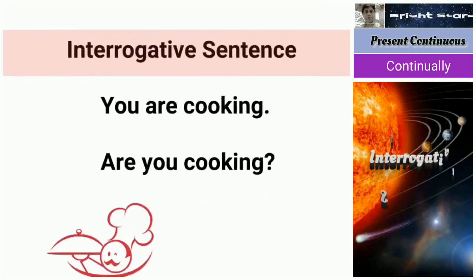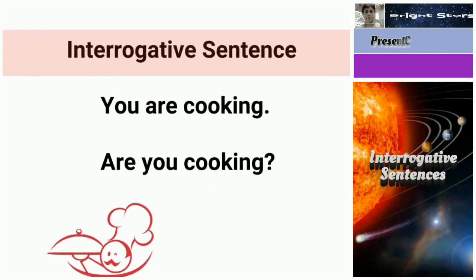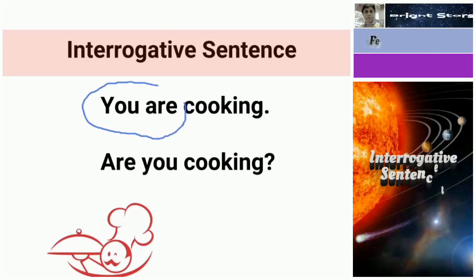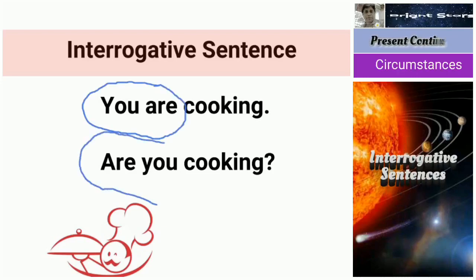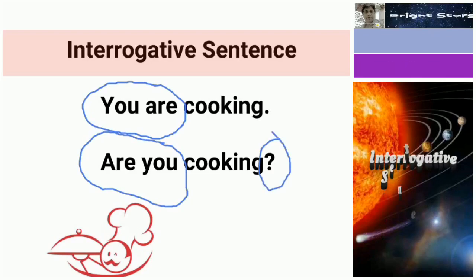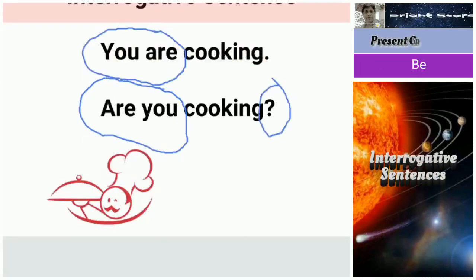Another example we see. You are cooking. Are you cooking? So you are becomes are you, and at the end we add an interrogative mark, question mark.